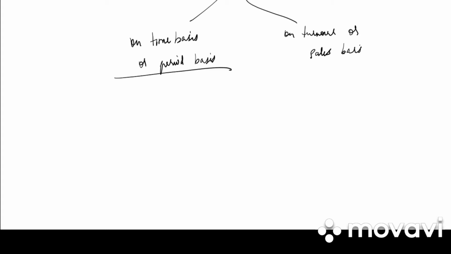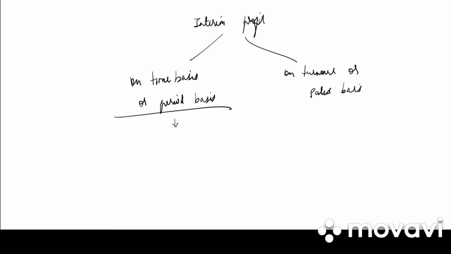So in case of time basis, however the question says we need to calculate the interim profit. Say if the question says according to the last 3 years profit, we will be calculating this year's profit by taking the average. Or it might say assume last year's profit is this year's profit and calculate interim profit.